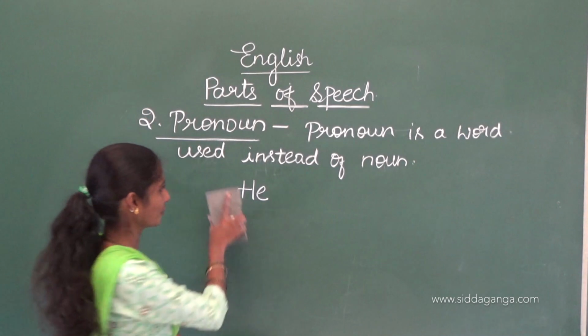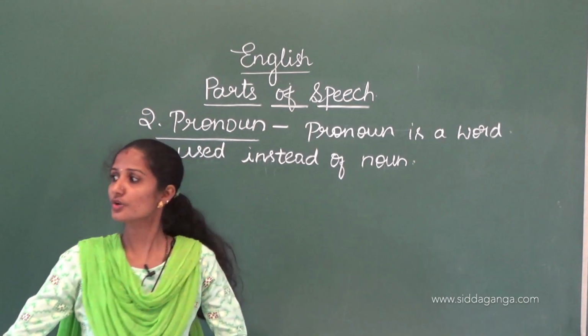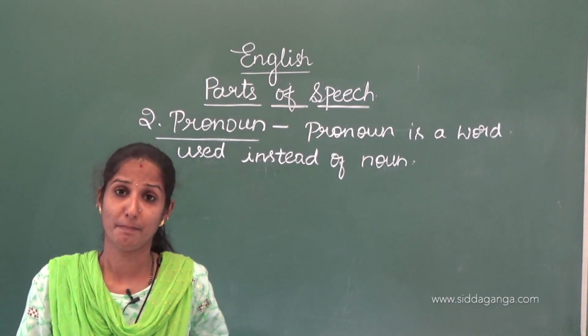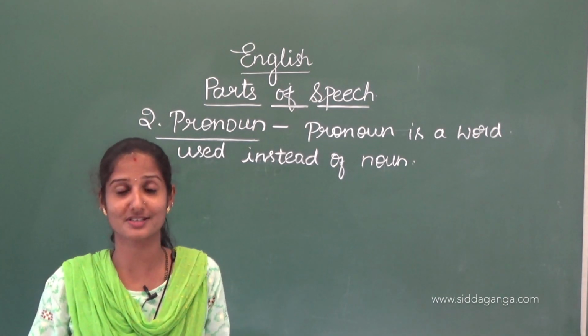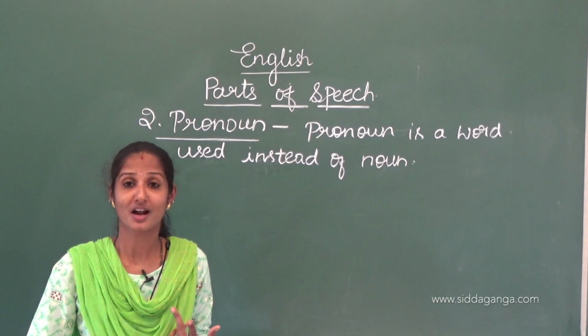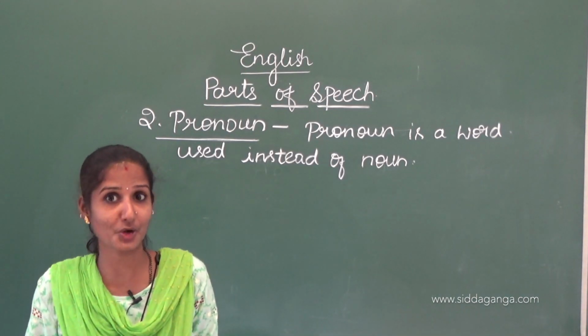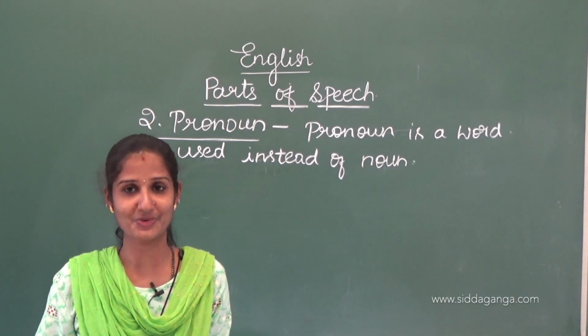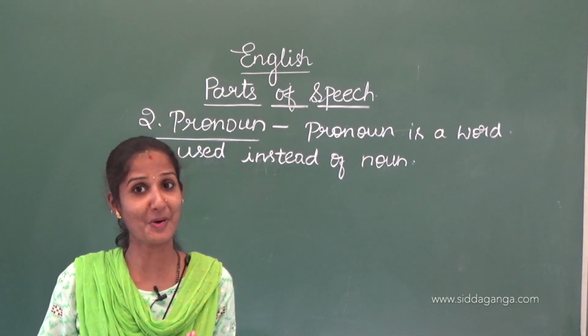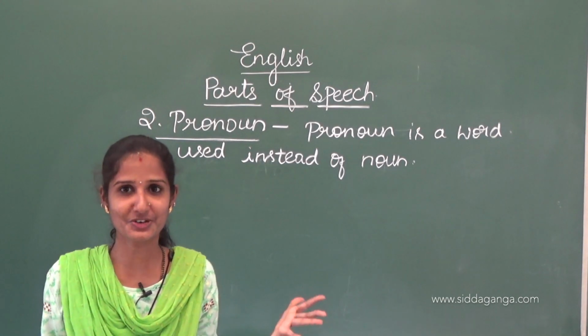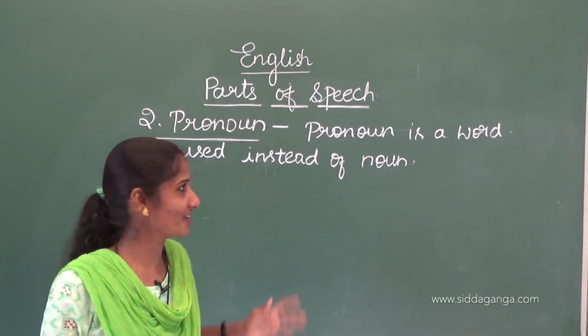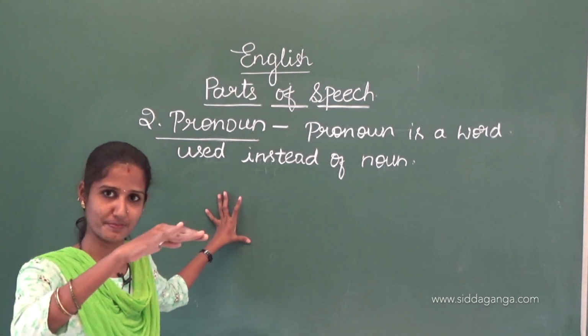As I have told you, he is a pronoun. We can't say only he. Many pronouns are there. There are many kinds of pronoun, for example, personal pronoun, reflexive pronoun, interrogative pronouns, emphatic pronouns, demonstrative pronouns. Many kinds of pronouns are there. So, now we just go with only the upper layer of the pronoun.